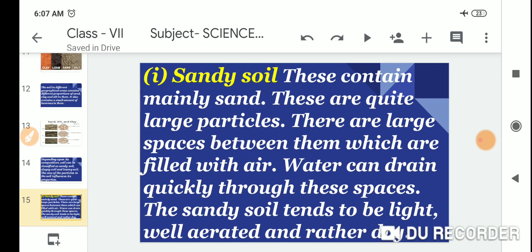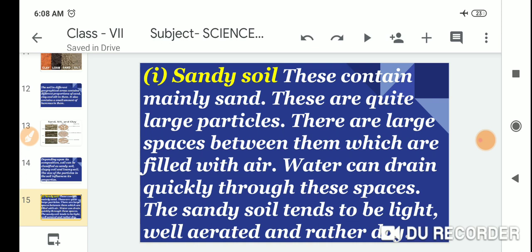First one is sandy soil. These contain mainly sand. These are quite large particles. There are large spaces between them which are filled with air. Water can drain quickly through these spaces. The sandy soil tends to be light, well aerated, and rather dry.